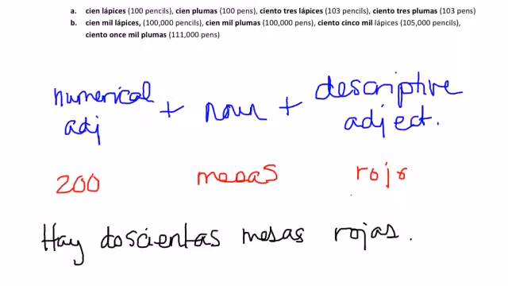So we see that the word number, doscientas, ends in an AS, mesas ends in an AS, and rojas ends in an AS because they're all plural and feminine.